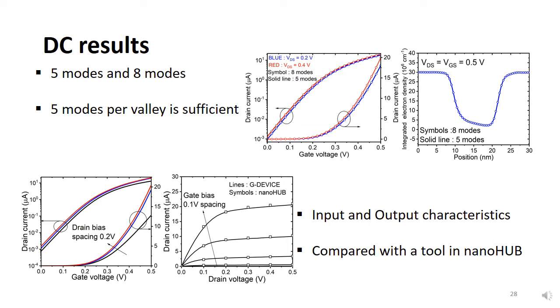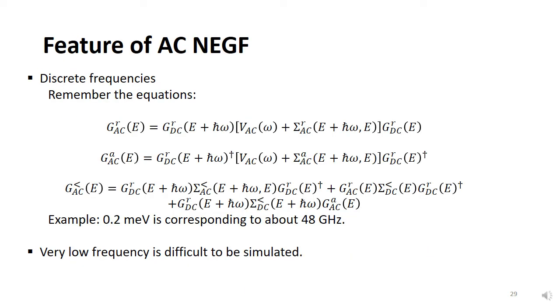The DC input and output curves are shown in the left bottom figures. For verification of our tool, a certain tool on nanoHUB is used for comparison and showed good consistency. From the next slide, the AC simulation will be shown. As you can see from the equation written below, the AC NEGF can be simulated only at discrete frequencies.